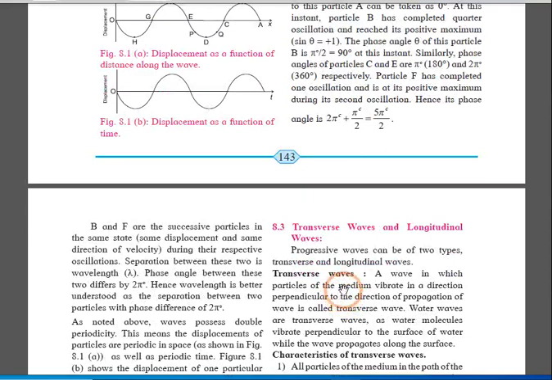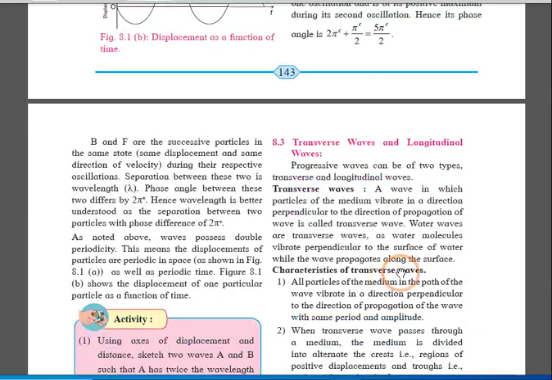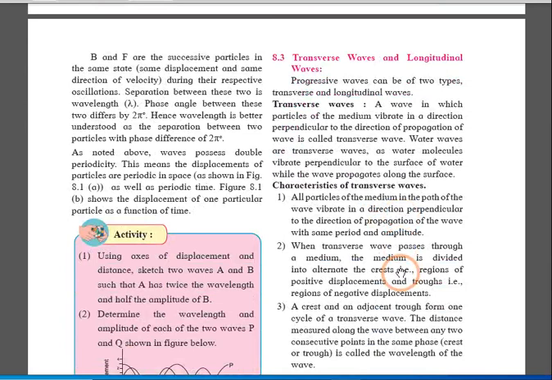Now the next point we are going through, I already discussed this, is what a progressive wave is and what its types are. Now we are going to discuss the properties of those types. When a wave travels in a straight line path without changing its path or form, that wave is called a progressive wave.